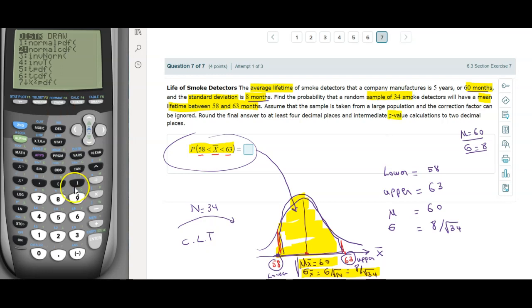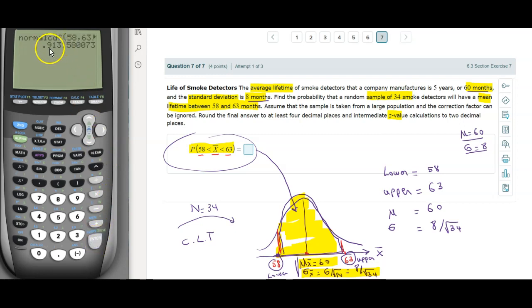So we enter, and you see here the lower end. I did it already, so I have to type 58 in there. The upper end is going to be 63. The mean is 60, and for sigma, you just have to type 8 divided by radical 34 between parentheses, and then you're going to do paste and enter. And this is actually the syntax, how you type it into the calculator.